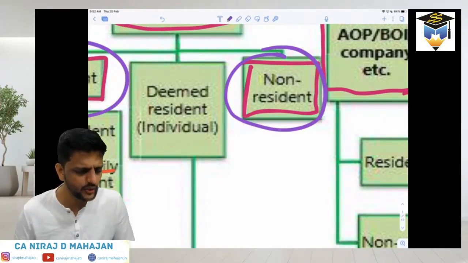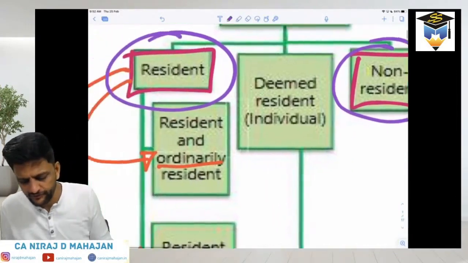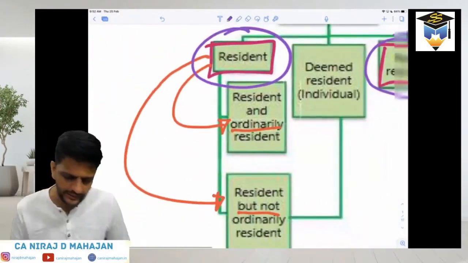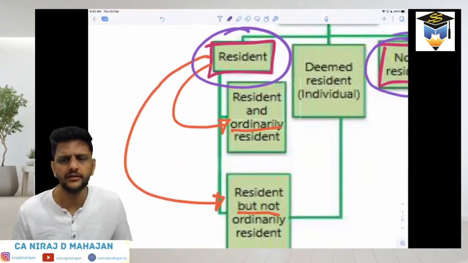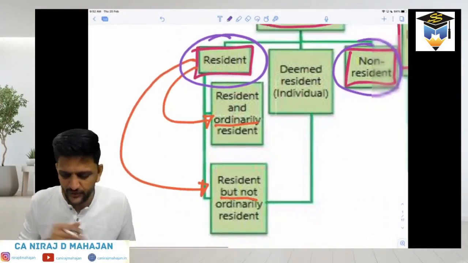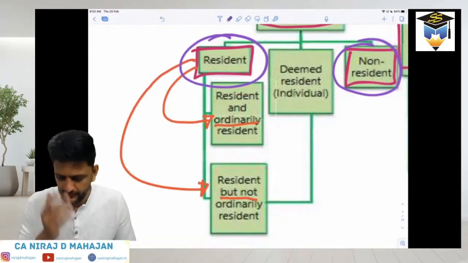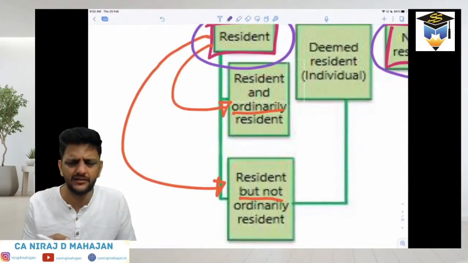Are you understanding or no? First of all, numbers will come into the picture later on, but first understand on a general level. Now, in resident, you have resident and ordinarily resident, and you also have resident but not ordinarily resident. Please be careful now. What is common between both of them? They are both resident. That means they are in India.